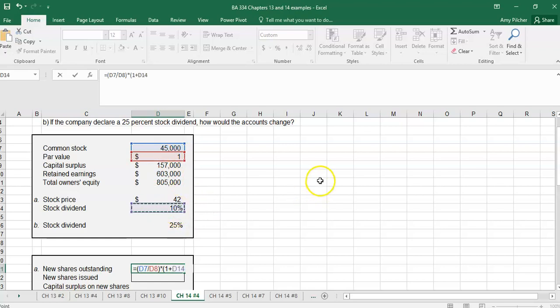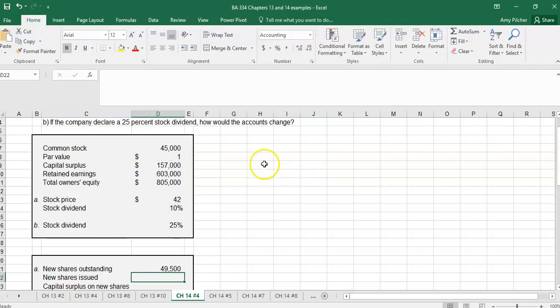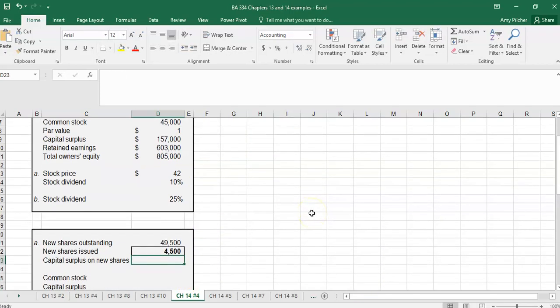So first we're doing a 10% dividend. The new shares issued, if we take the new shares outstanding minus the current shares, we issue 4,500 new shares.